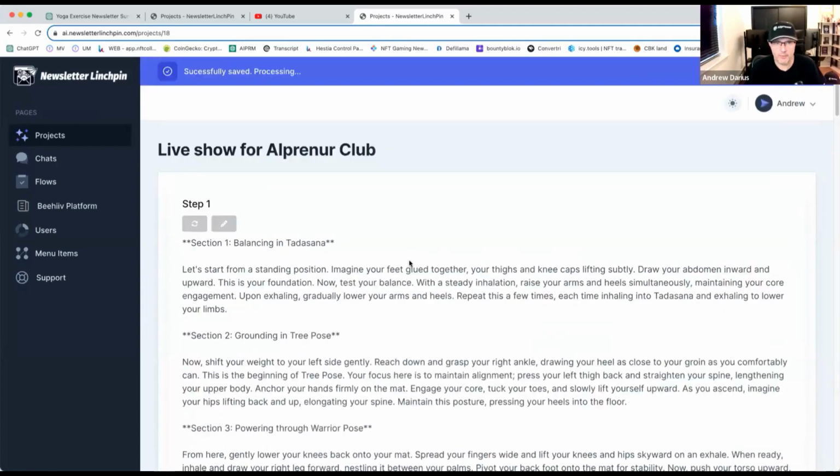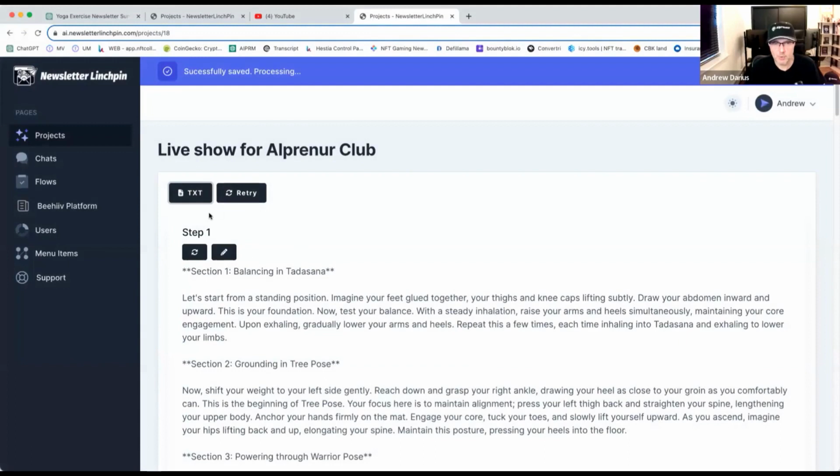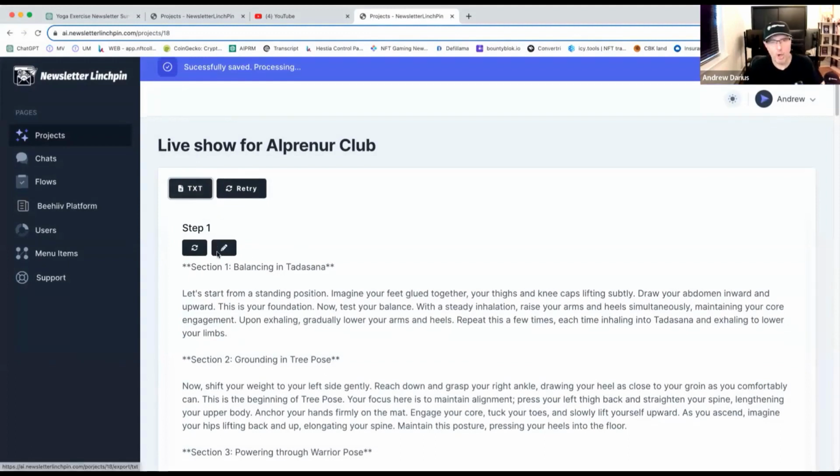You just go here, and you are done. You can export text, and you will get a text file you can import anywhere, or you can just copy paste.